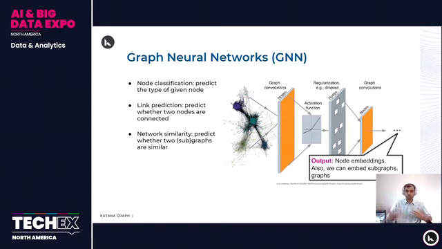Typically you might have 2 or 3 graph convolutions in a useful model. Once we build this model, we can train it on given datasets, for specific tasks, whether node classification, link prediction, or network similarity. The output of this graph neural network is node embeddings. An embedding maps a node to a k-dimensional space, so there is a k-dimensional vector which represents a node.